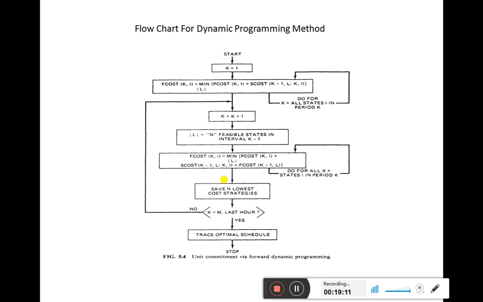The dynamic programming method is the most commonly used method, as it is advantageous for a long period of time, or if many generators are there, even then it can give solutions very quickly. So these two methods are there for your study: the priority list method and the dynamic programming method. So this is all about unit commitment.